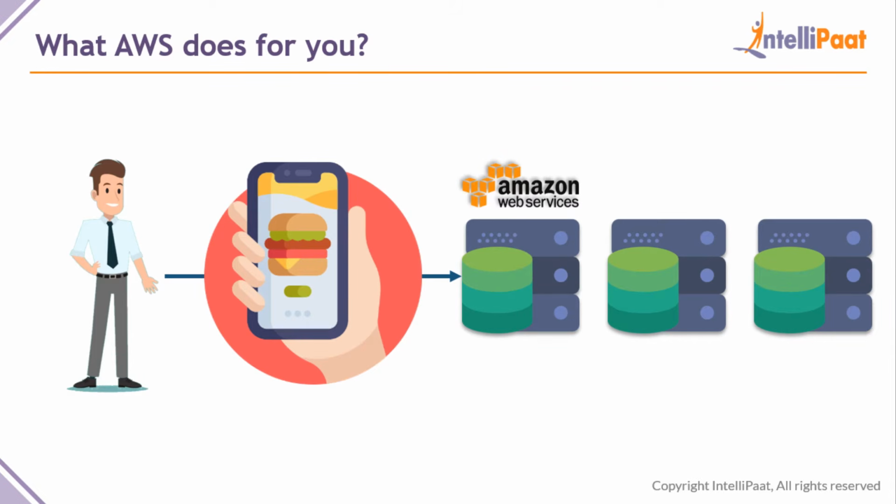You can set it up so that when the workload on your first server is getting high, AWS will automatically provide you another server. And when the workload is getting high on both of those, it will give you another server. So here you will not be paying for creating these servers. You will be only paying for the time you have used these servers.